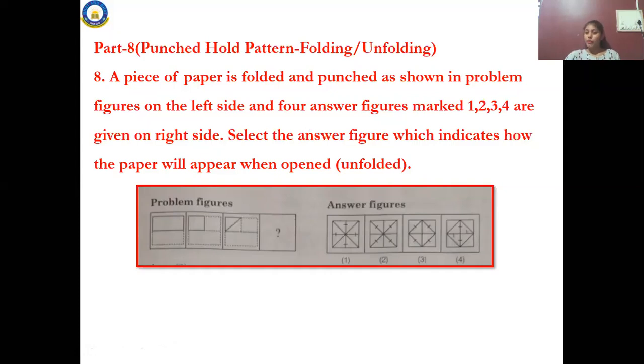This is how the question will be arising in the punch hole pattern. They will not give only this question. They will be giving different questions, just to show you an example of how the question will be arising. Okay, the next chapter is